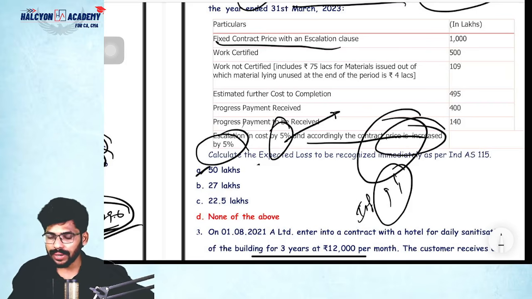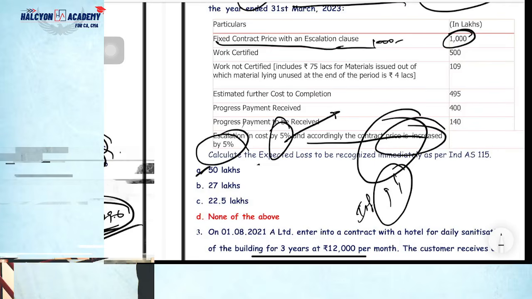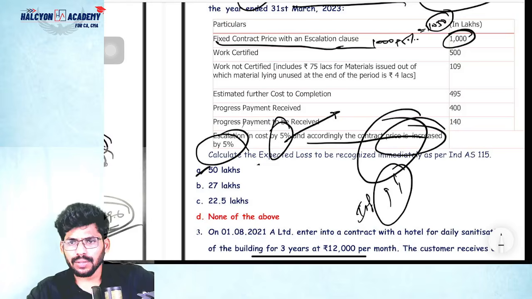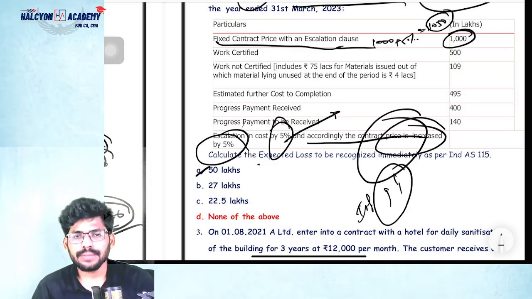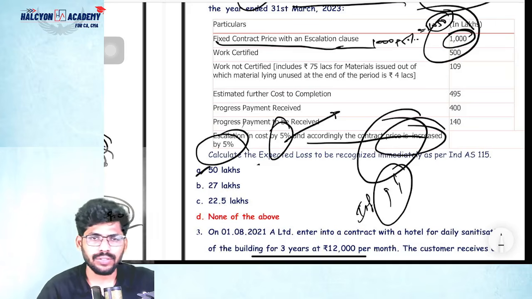The fixed contract price with the escalation clause is 1000, right? The escalation clause is there, so we need to apply this percentage to the contract price. How much? 1000 plus 5%, 1050, correct? In this case the contract price will be increased by 50, so total 1050.